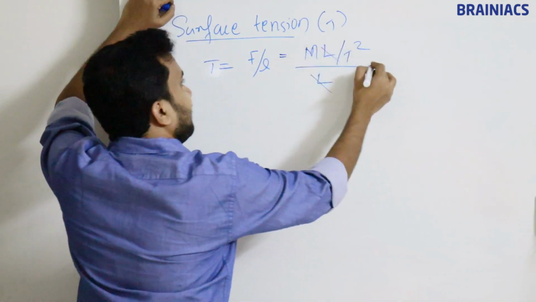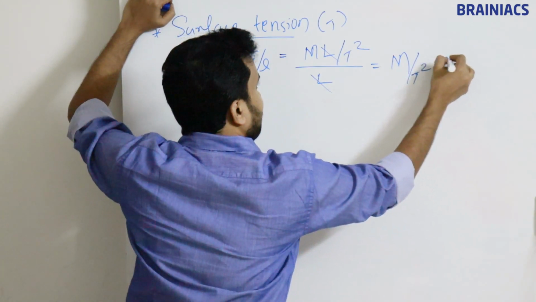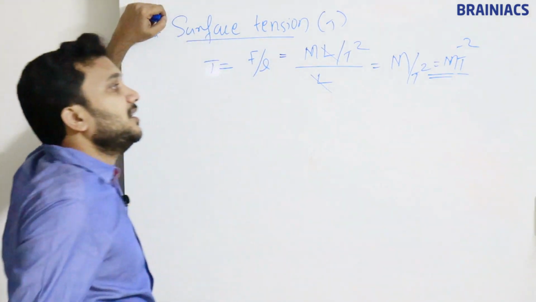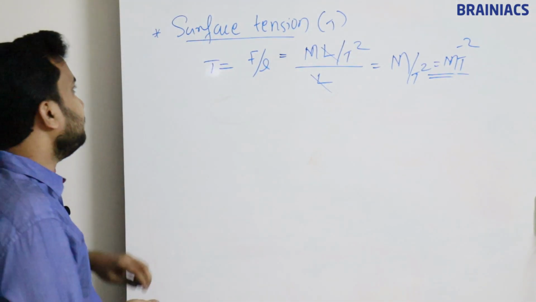L and L will get cancelled. What is the dimension formula? M divided by T square. So we can write it as MT raised to minus 2. This MT^-2 is the dimension formula for surface tension.